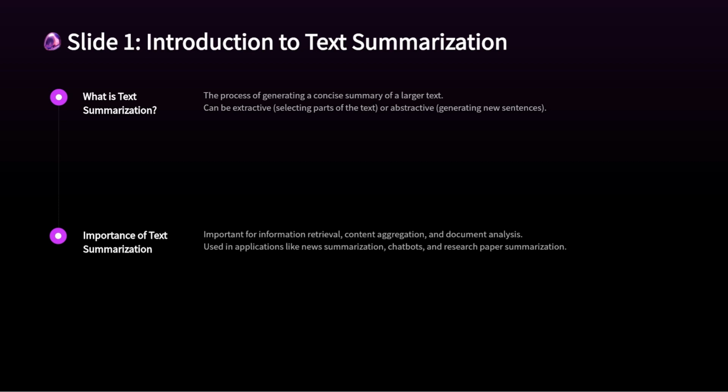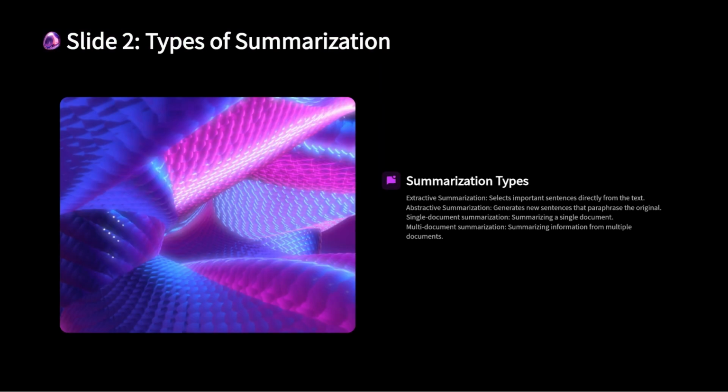Summarization is crucial in many applications, such as news summarization, research paper summarization, chatbots, and content aggregation. Given the exponential growth of information, text summarization techniques help us digest large volumes of text efficiently. Summarization can be broadly categorized into extractive and abstractive methods, but there are also other important distinctions.